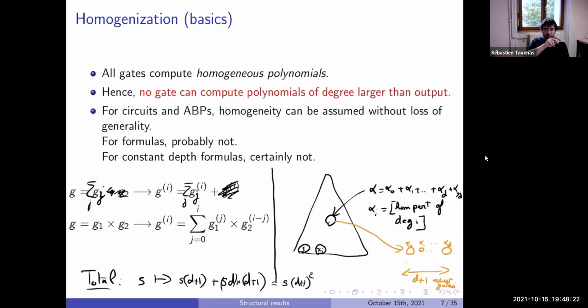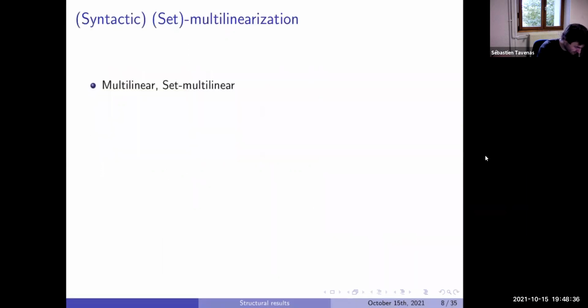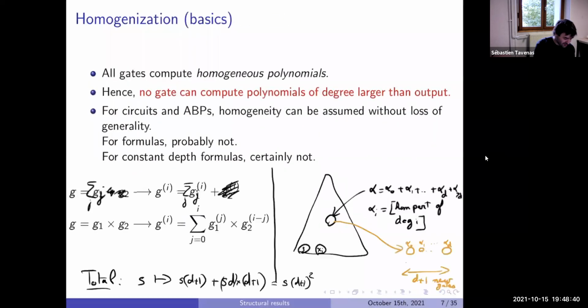You look at your polynomial which is computed between the source and your gate, and you duplicate. Each time you want to compute the homogeneous components. And you will also get a polynomial blow-up in d. And just to mention, Jean cited Strassen, who explained that.